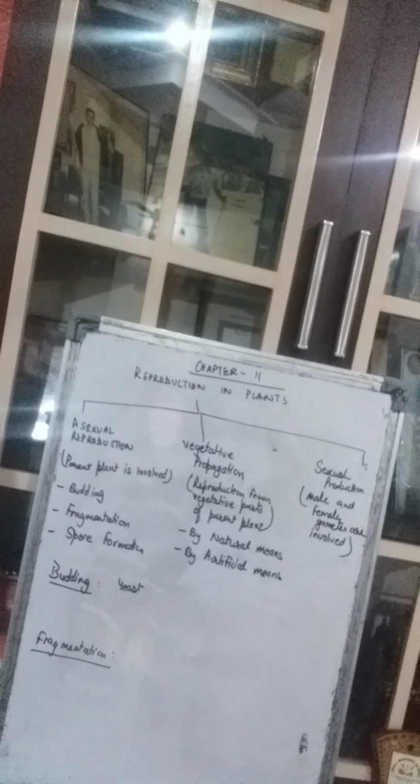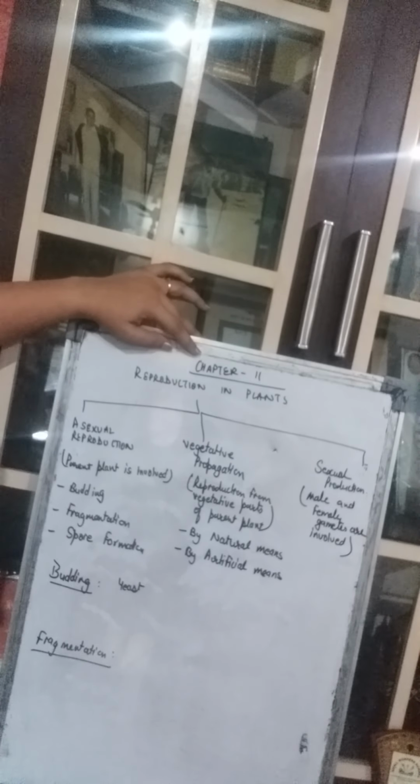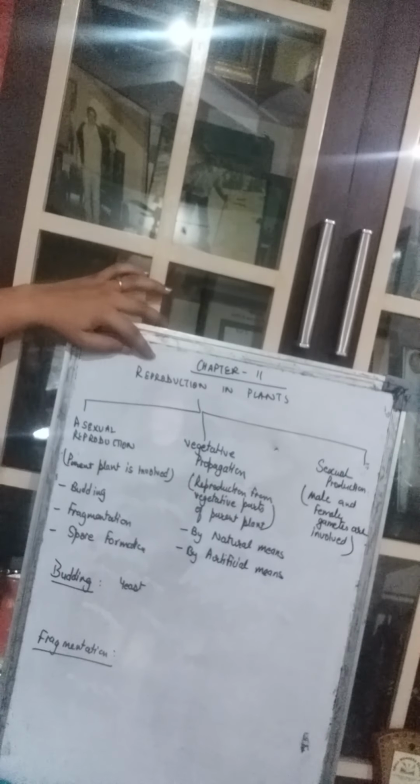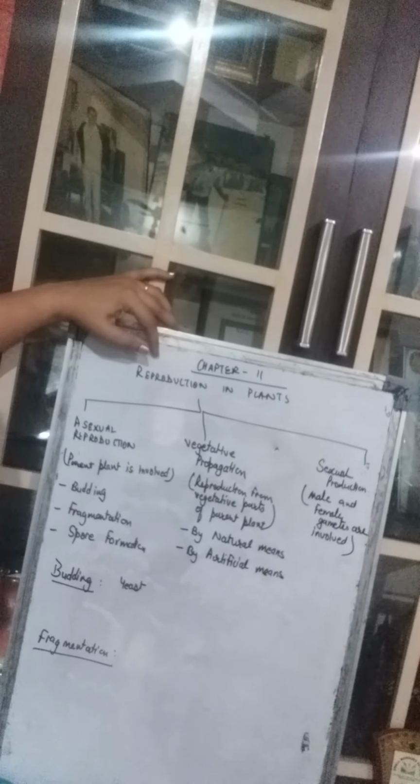Now, after the vacations, let's come back to the studies. And in science, we will start with a new chapter, chapter number 11, that is reproduction in plants. This chapter was left. We did the other chapters first, but now we will come back to this, that is reproduction in plants. What do you mean by reproduction?